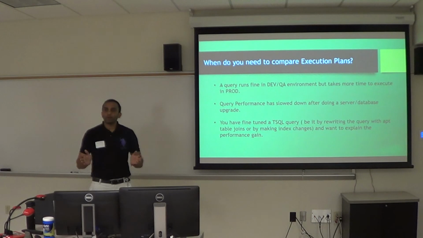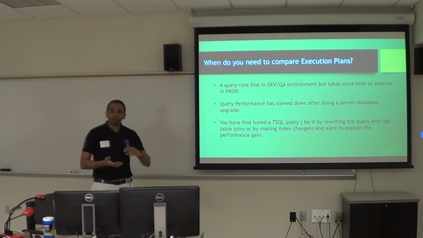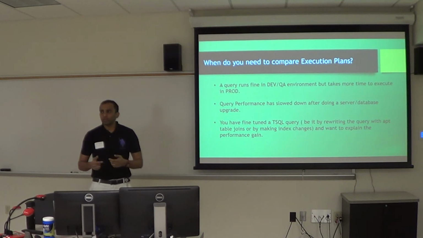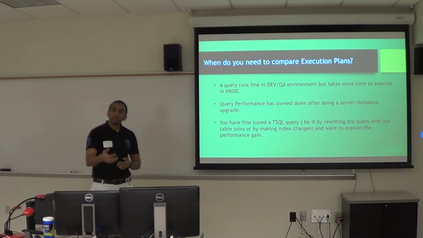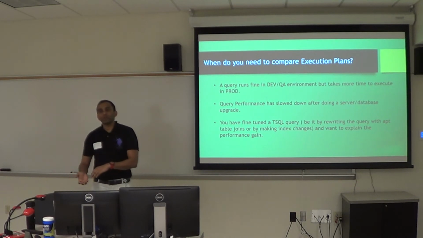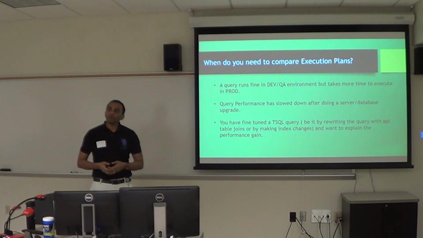However, if I have a big query which joins 10 tables and the execution plan is huge, comparing two big execution plans manually is always a pain. And think about this: say I have a big query that's not performing well, and you start fine-tuning it, and you identify a couple of indexes which you need to create. You go ahead and create those, then run the query again and generate an execution plan, and now you want to showcase the performance benefit you got by creating those two indexes. Now you have to manually look at what the differences are.